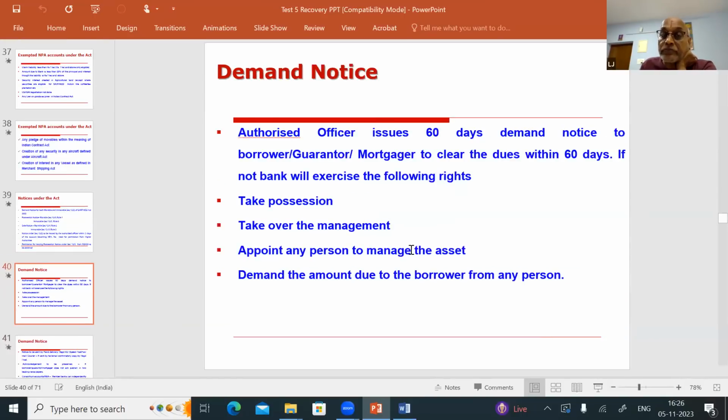Okay, sir. The authorized officer issues a 60 days demand notice to the borrower, guarantor, mortgagor to clear the dues within 60 days. If not, the bank will exercise the following rights.